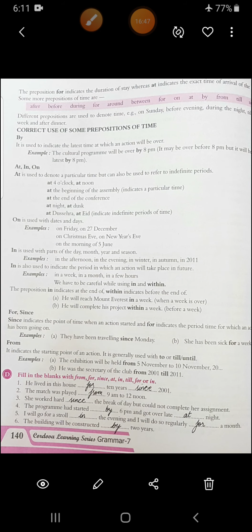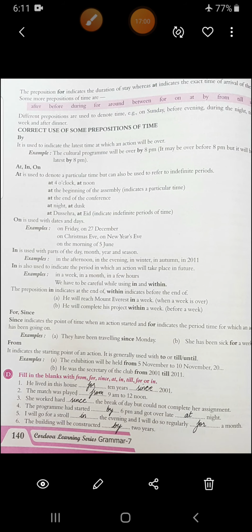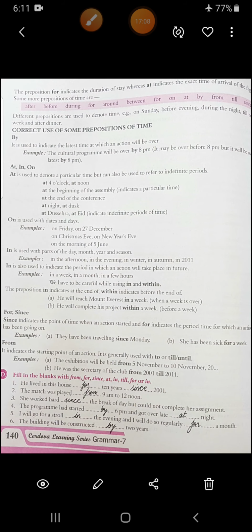Okay. From, it indicates the starting point of an action. It is generally used with till, to, or until. Like the exhibition will be held from 5th November to 10th November, whatever the year is. Means from, it is going to start from 5th November, it will continue till whatever the end day is mentioned. He was the secretary of the club from 2001 till 2011.